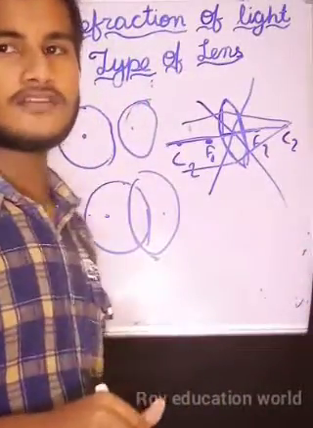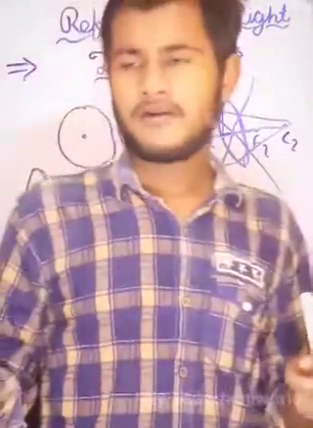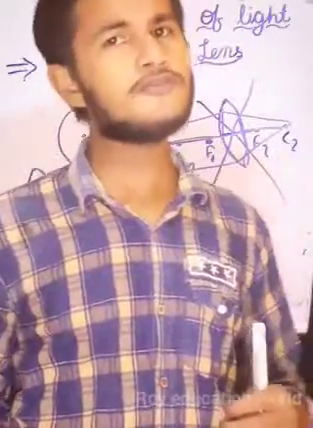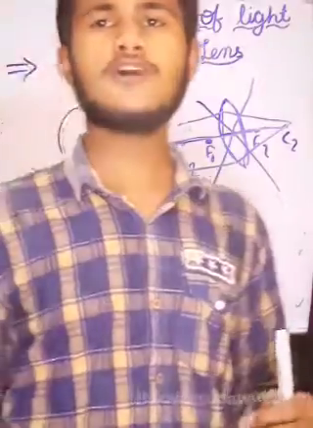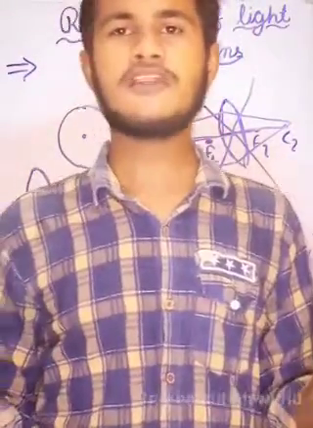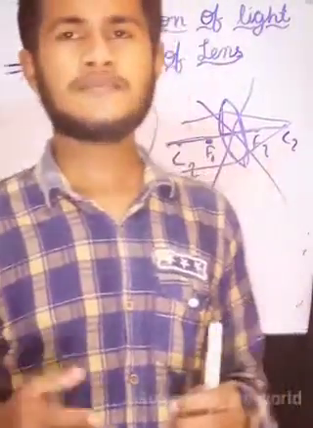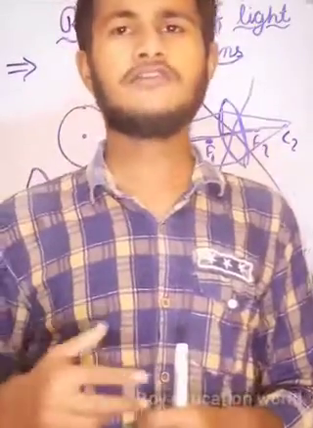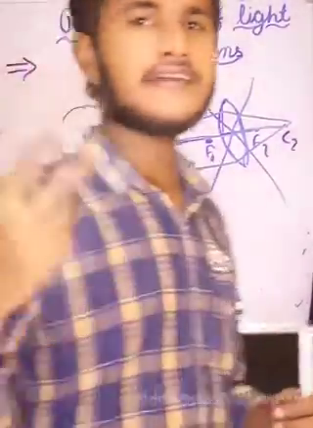And what is its focus? Whenever light comes parallel to the principal axis, after reflection or refraction, it cuts the principal axis at a point known as the focus. And what is the principal axis in the case of a lens? The principal axis is the imaginary line passing through the first center of curvature to the second center of curvature.